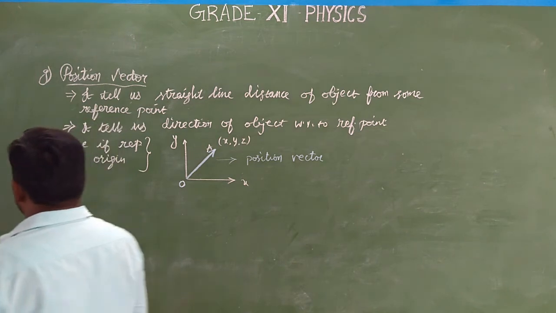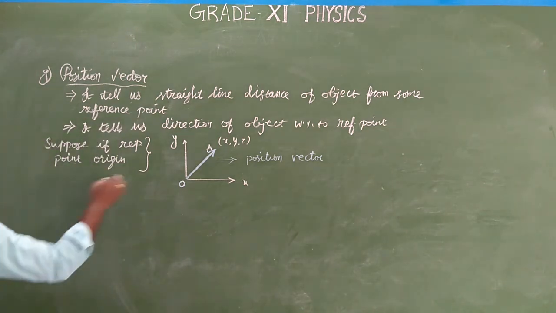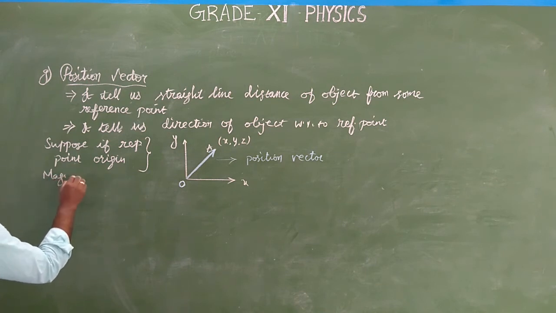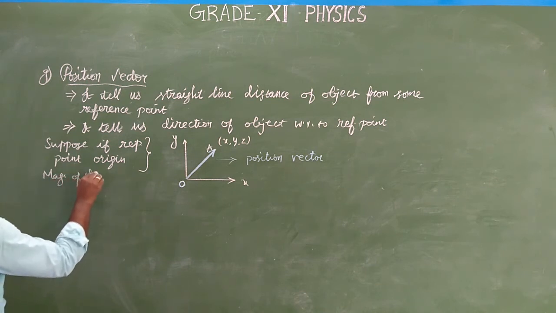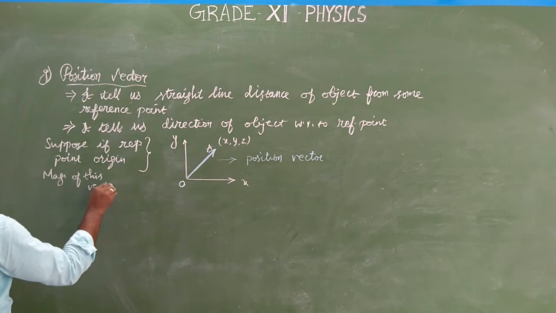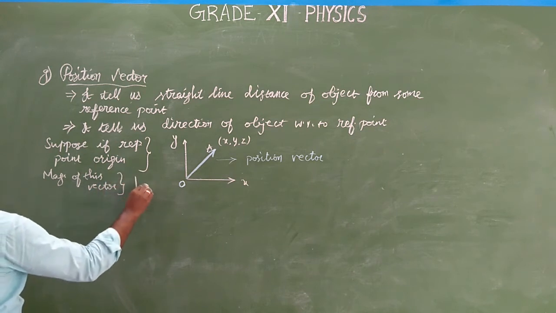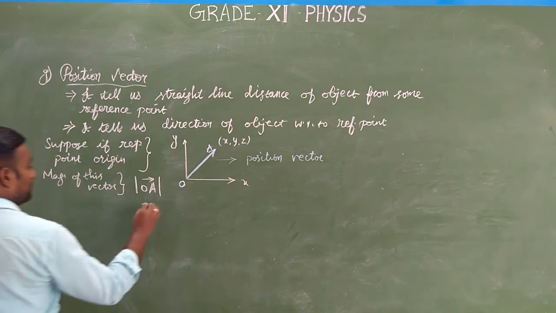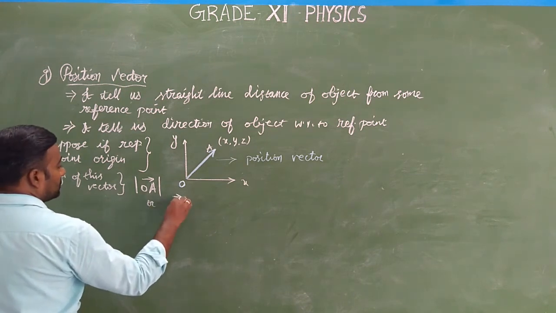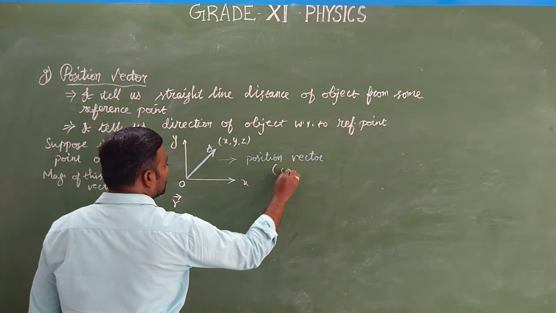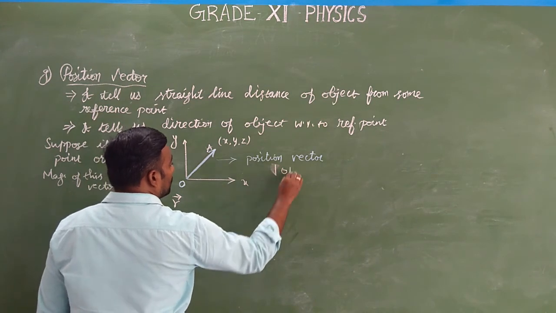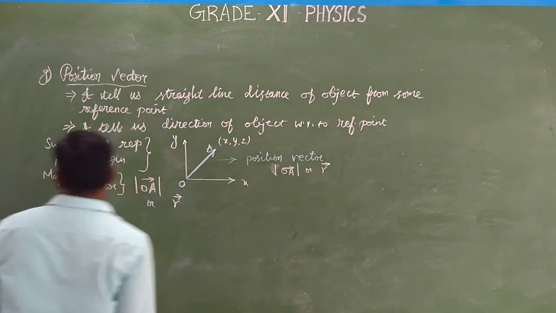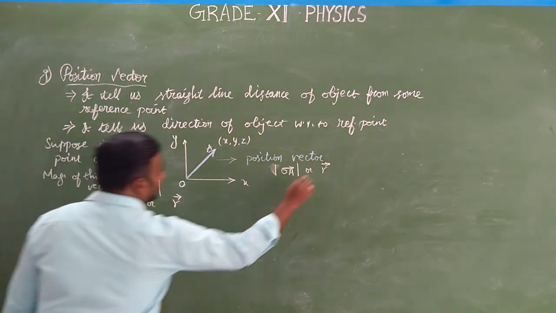Okay. And the magnitude of this vector is denoted as OA. In some situations we may use R. The position vector is also denoted as OA vector, R vector, which means the position vector.